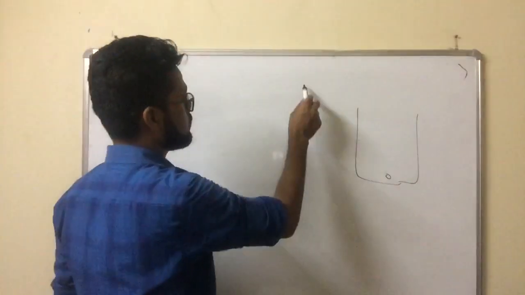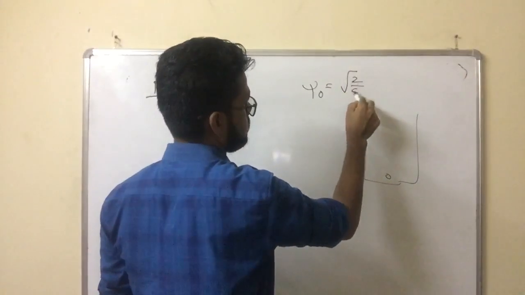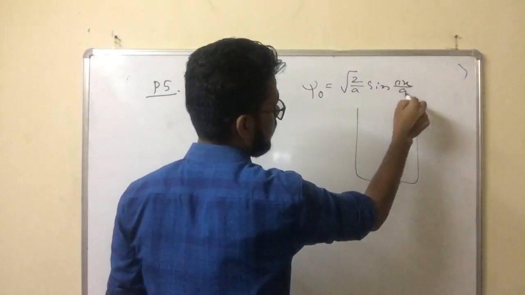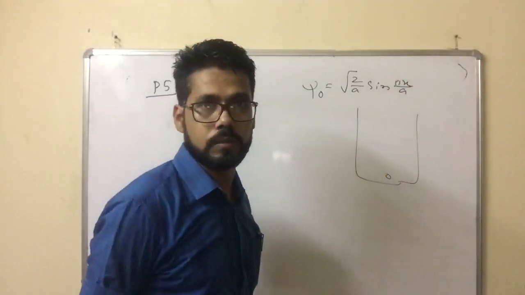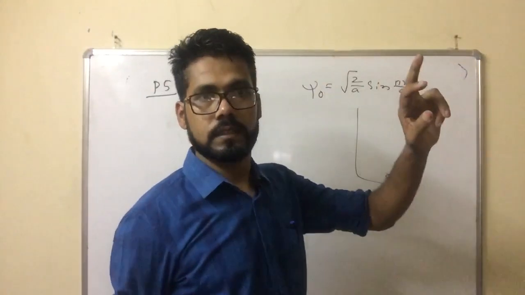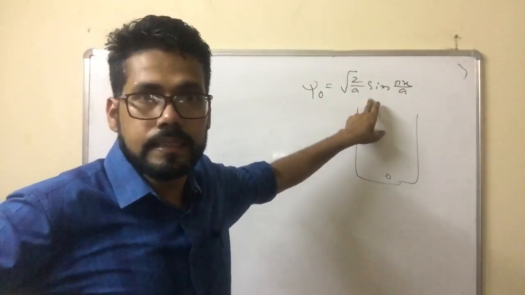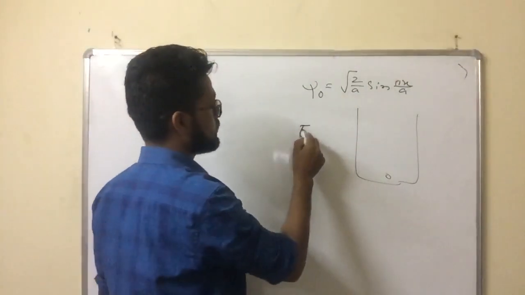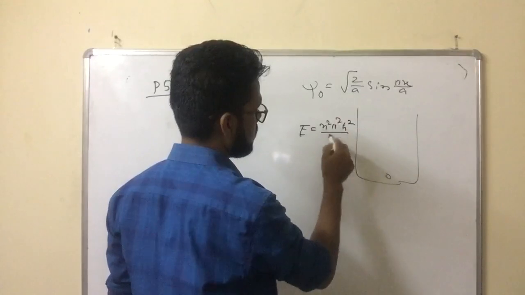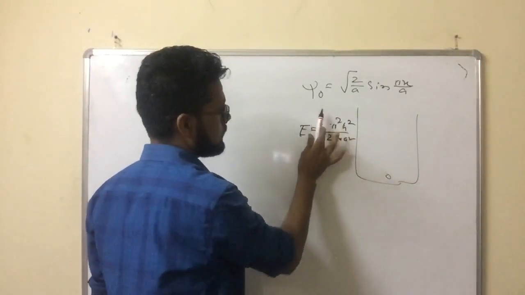This ground state wave function you represent as psi = root(2/a) sin(pi x/a). n is equal to 1, and it cannot be 0 in a particle in a box, because n is the principal quantum number. Then this is the ground state. And from this ground state, what do you evaluate? You evaluate the energy. Energy is equal to n square pi square h bar square divided by twice m a square. So for n equal to 1, you find out the energy.